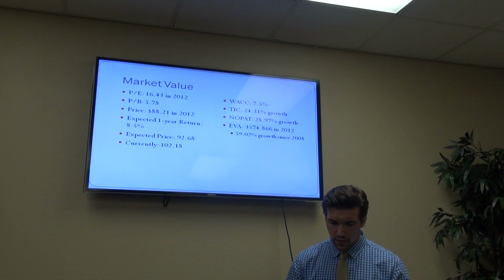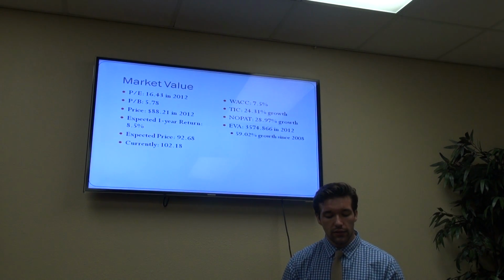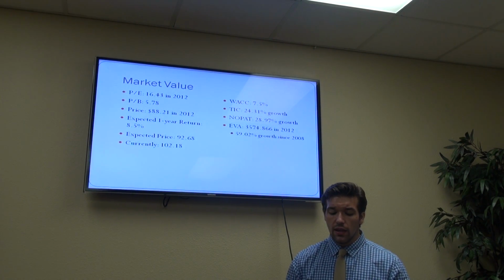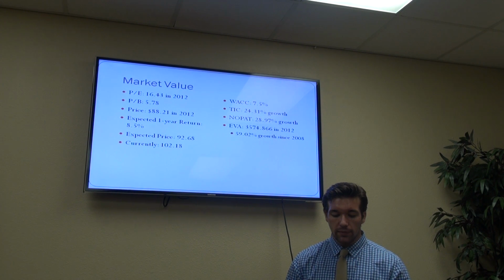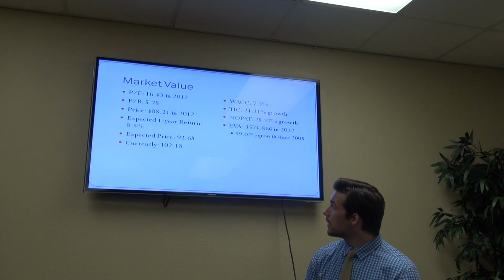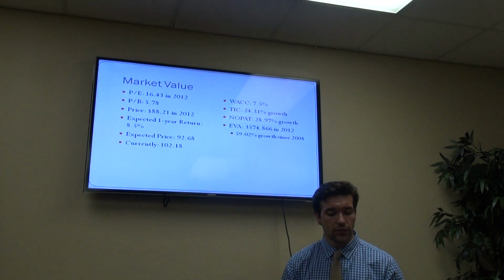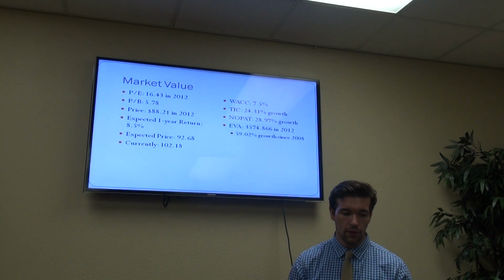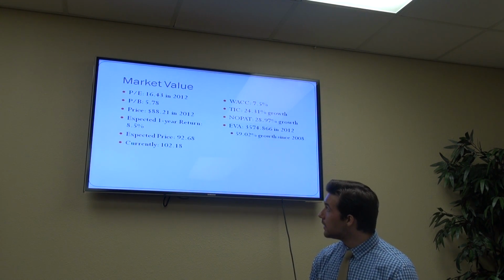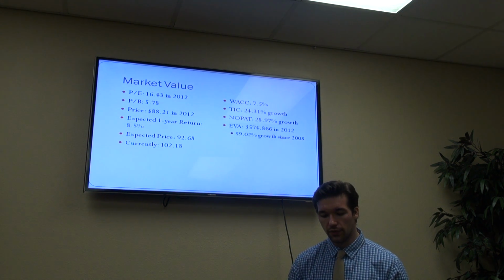Next, I looked at their price. The stock price trading at the end of 2012 was $88.21, and using that, I calculated their expected 1-year return of 8.5%. I used the dividend discount model formula and calculated the expected price for the beginning of 2013 at $92.68, which tells me that the stock price is showing growth. According to their numbers, their stock price should grow. And looking at currently, it's trading at 102.18. It's true. Their stock price is growing, and it's going to continue to grow.